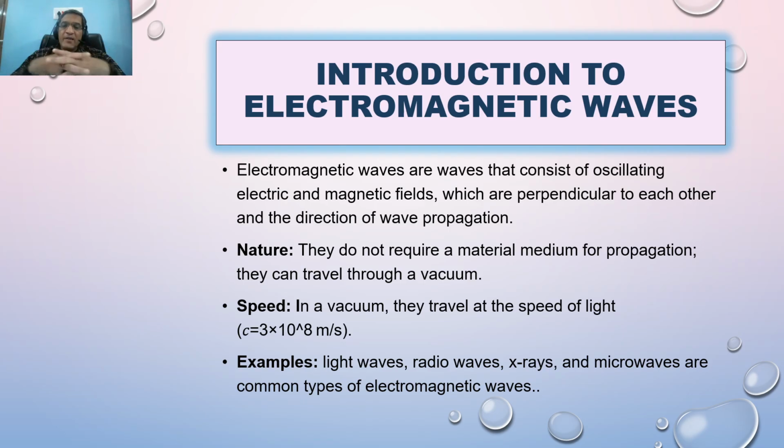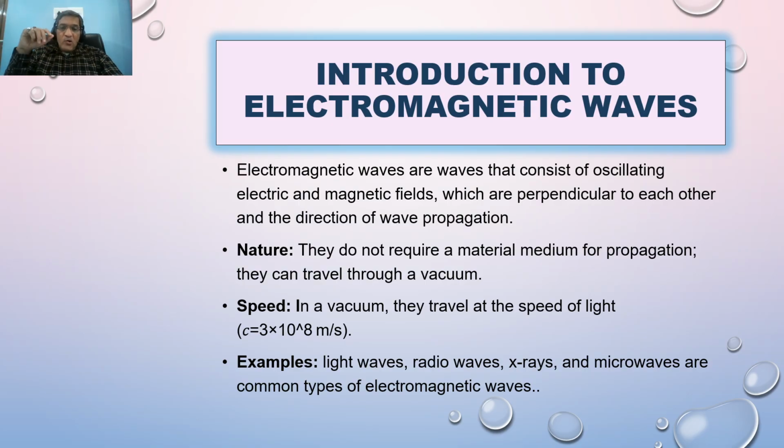So this is the basic definition of electromagnetic wave, and it is also the basic definition of a transverse wave. So what does it mean? The electromagnetic wave is transverse in nature or character. A transverse wave is a wave which has electric field, magnetic field, and direction of propagation all three perpendicular to each other. In nature, as we know, sound wave is a longitudinal wave, while electromagnetic wave is transverse in nature.